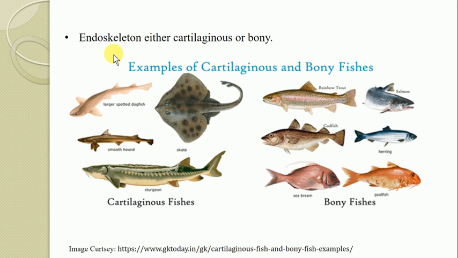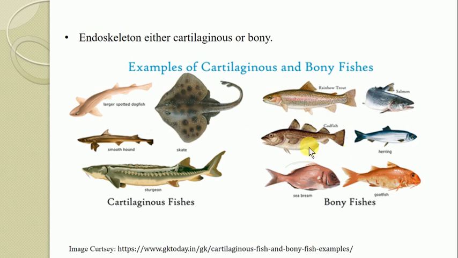Regarding the endoskeleton, either in the form of cartilage or bone, and hence the fishes are also referred to as cartilaginous fishes or bony fishes on the basis of which kind of endoskeletal material is present in the body of the fish. So in this diagram, this group of fishes are referred to as cartilaginous fishes, as their endoskeleton is made up of cartilaginous material.